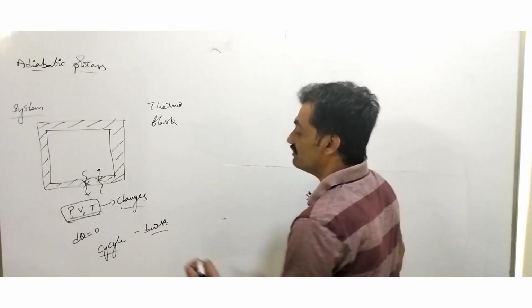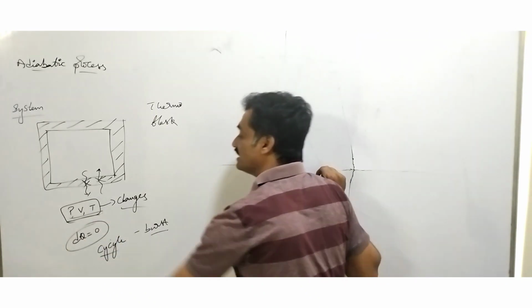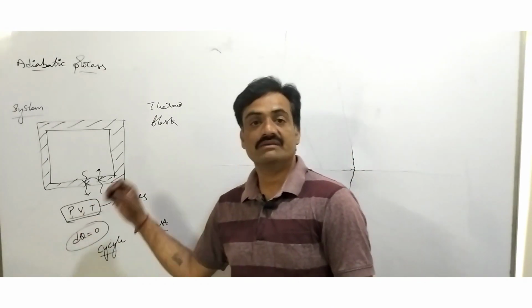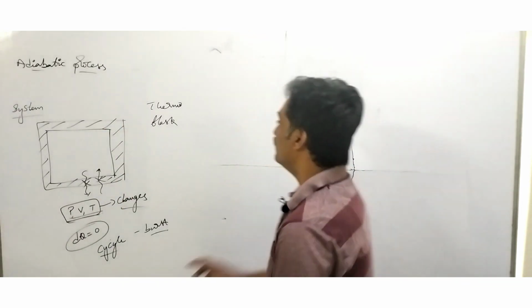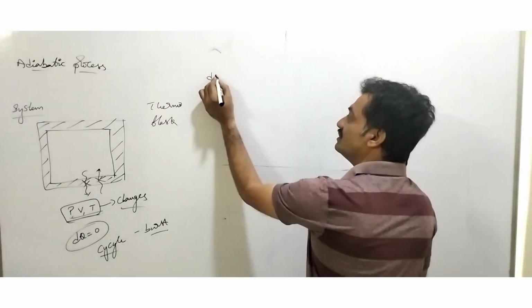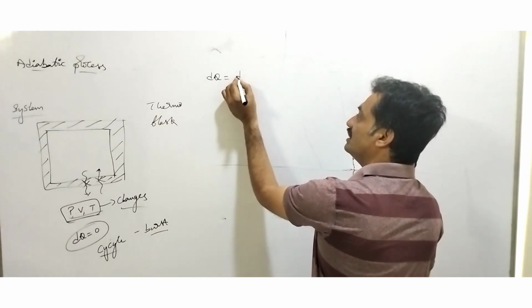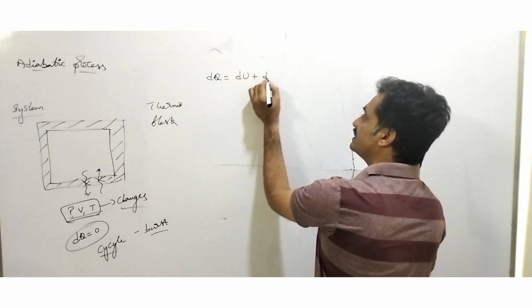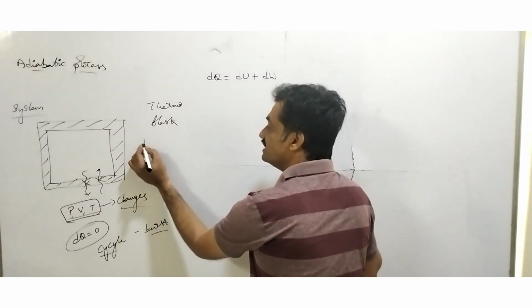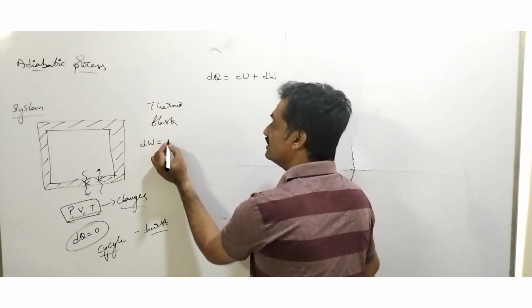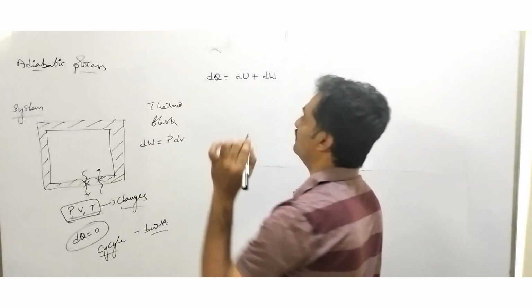Coming to the case of this, here we have represented that the amount of heat transferred in the case of an adiabatic process is 0. No heat is being transferred to the system. So when we consider the first law of thermodynamics, we know that dQ equals dU plus dW, where the work done is represented as dW equals P dV.